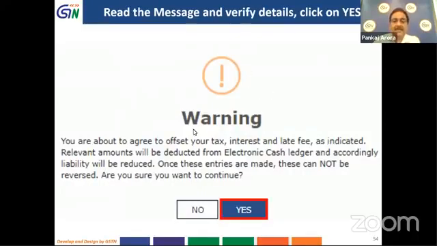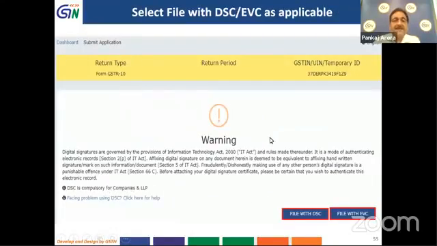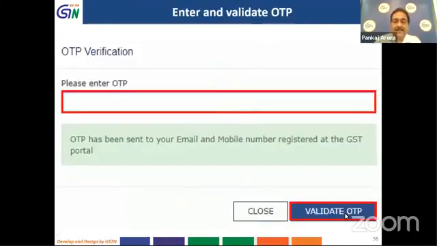So once you see the warning and click on yes to verify it, on the next screen you get the options file with DSC and file with EVC. Once you click on whichever mode is applicable to you, in case of EVC, you get an OTP on your registered email and mobile number.